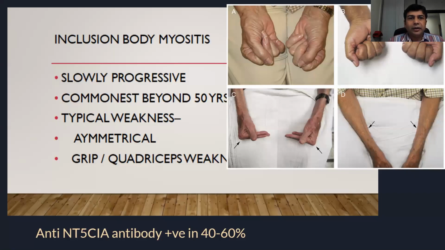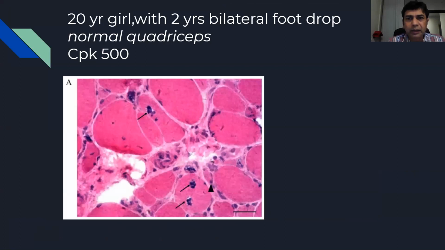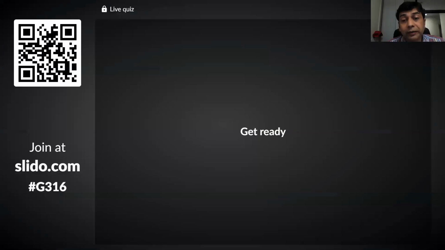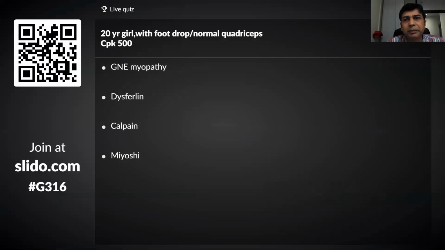Okay, fine. So again a typical phenotype: a young girl with a two-year history of bilateral foot drop, and she was progressing like that. On examination, she has normal quadriceps. CPK is not very high, 500, and she underwent a biopsy which shows this pattern. So what is your answer? Get ready and vote. This should be simple.